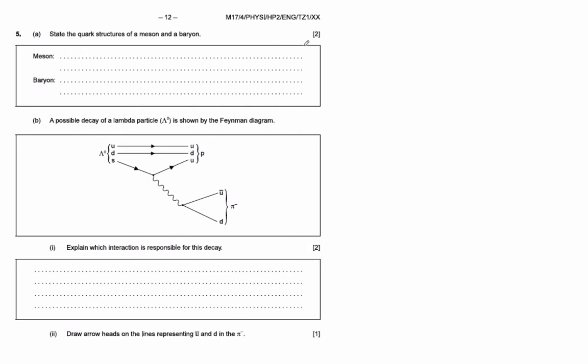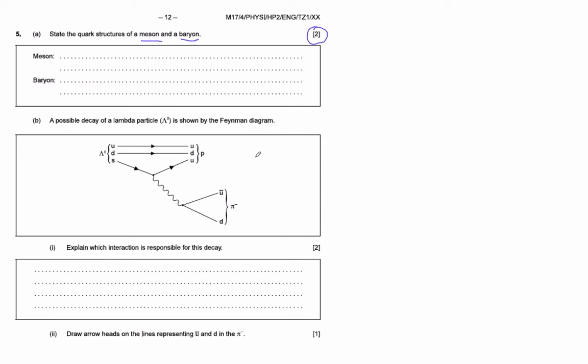State the quark structures of a meson and a baryon. Remember, these are both hadrons made of quarks. There's a different number of quarks in these things, right? And remember, one of them is made of quark anti-quark pairs. And if you don't know that, you need to learn that. So go Google the quark structure of a meson and baryon.